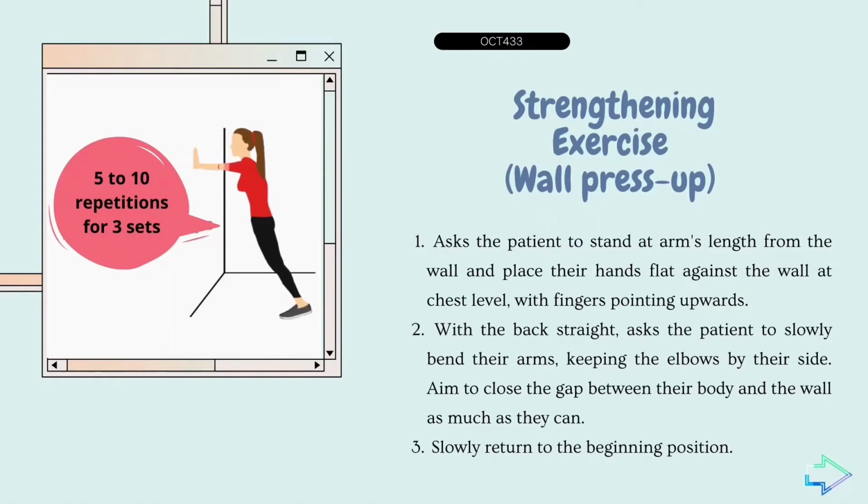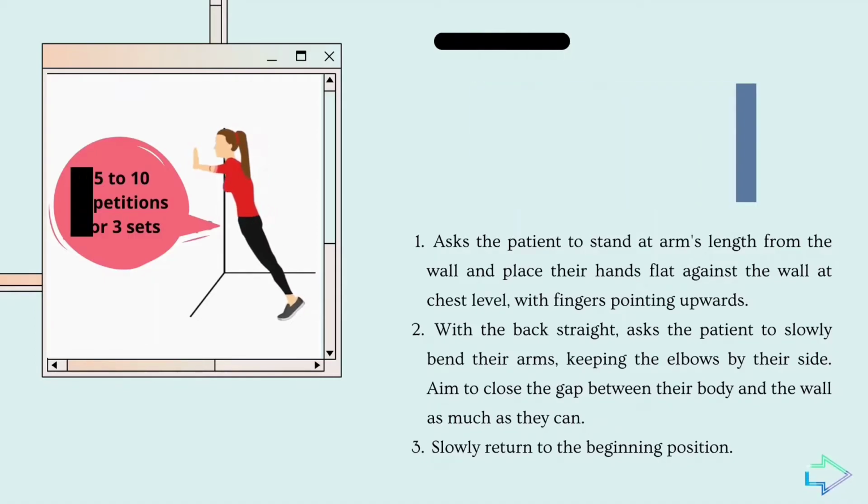Wall press up is one of the examples of strengthening exercise which is suitable for osteoporosis patients. This is the procedure to do wall press up. Repeat this exercise 5 to 10 times for 3 sets.